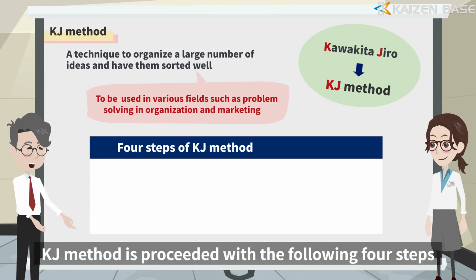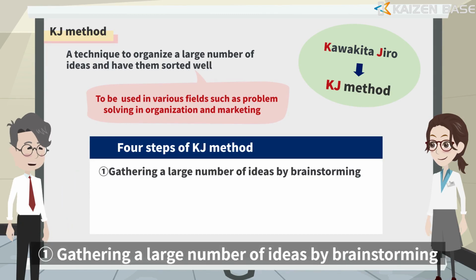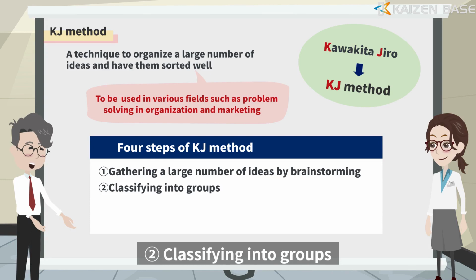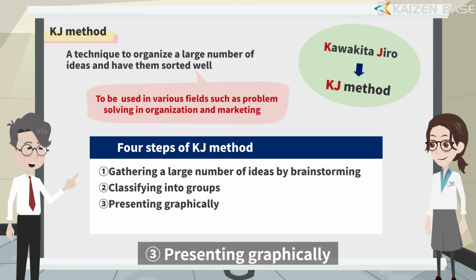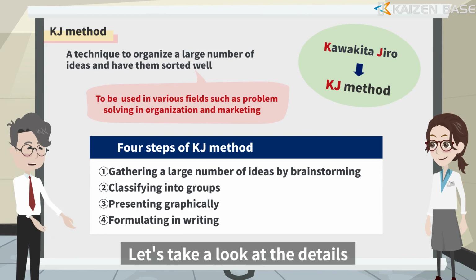KJ method is proceeded with the following 4 steps. 1. Gathering a large number of ideas by brainstorming. 2. Classifying into groups. 3. Presenting graphically. 4. Formulating and writing. Let's take a look at the details.